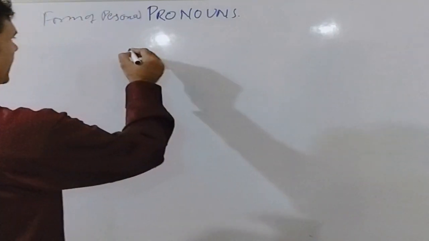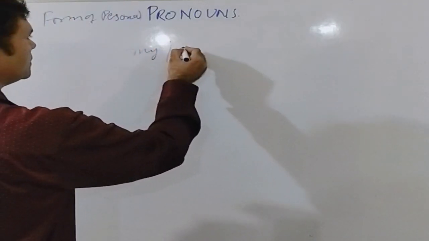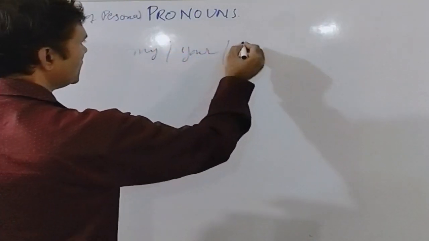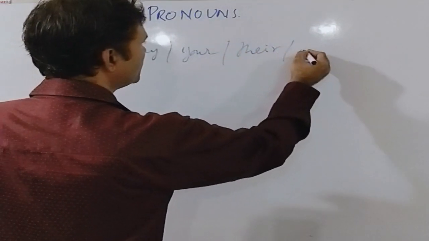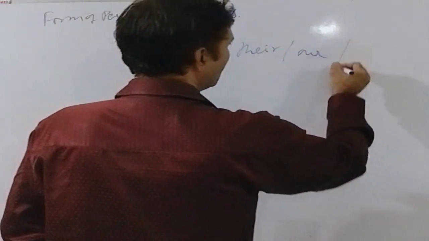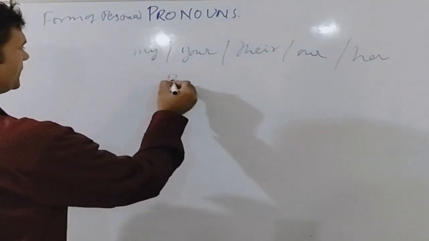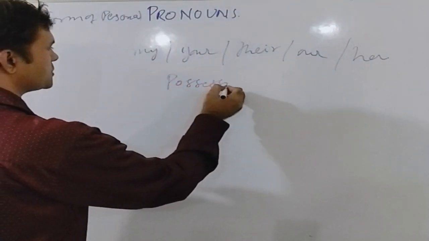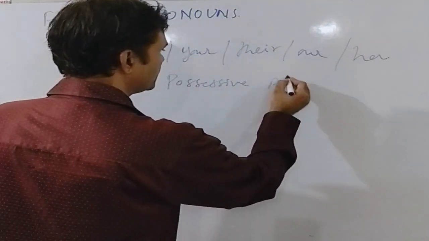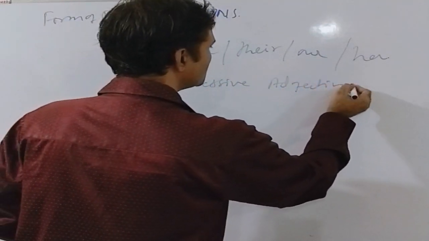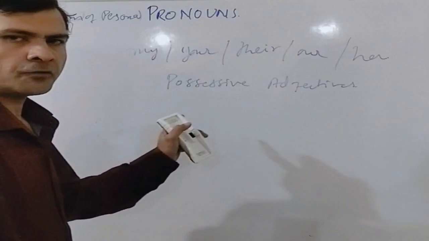Now the words my, your, their, our, her. These are known as possessive adjectives. These are not known as possessive nouns but possessive adjectives, because these can be used along with the nouns.